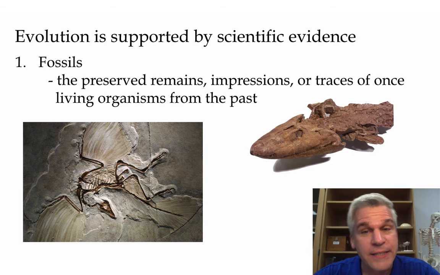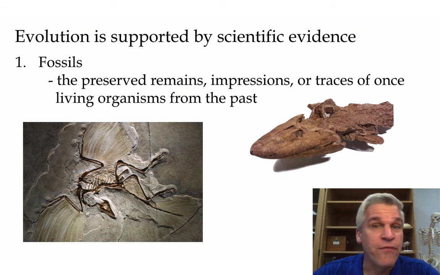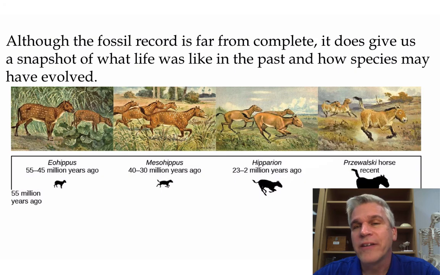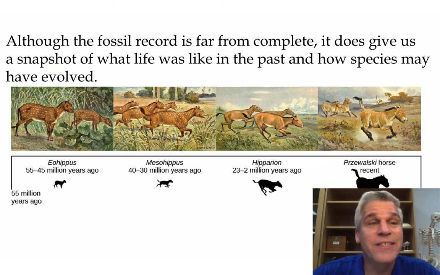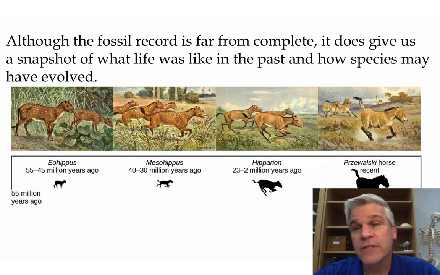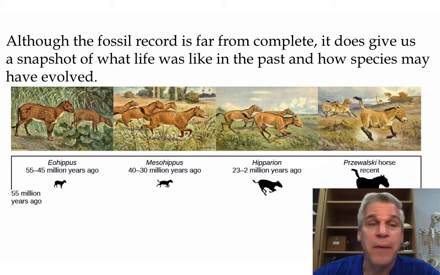You may remember Tiktaalik. This is the oldest known species to have 4 limbs and may have evolved into all of the different types of vertebrate animals we know today. Although the fossil record is far from complete, it does give us a snapshot of what life was like in the past and how species may have evolved.